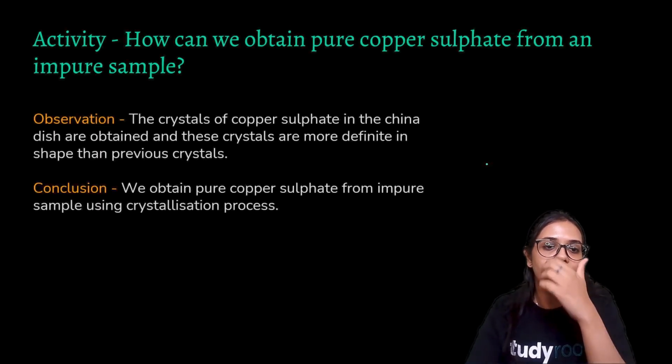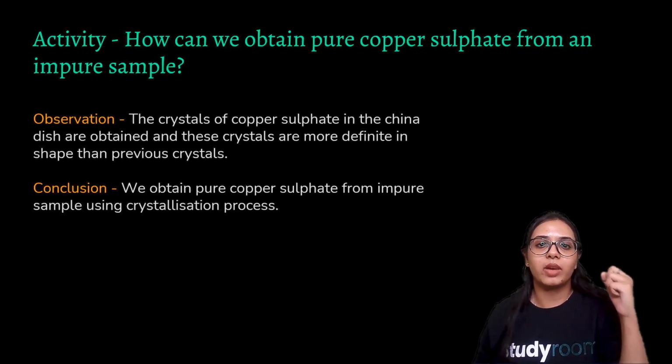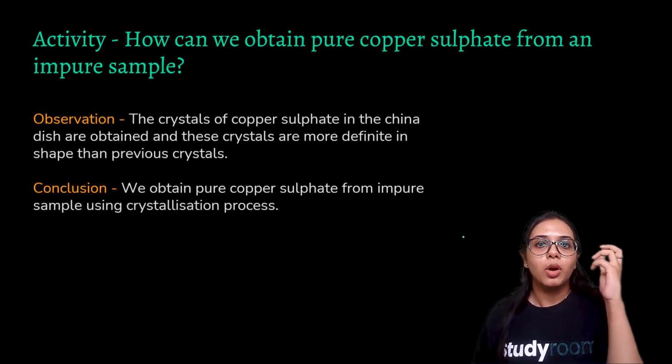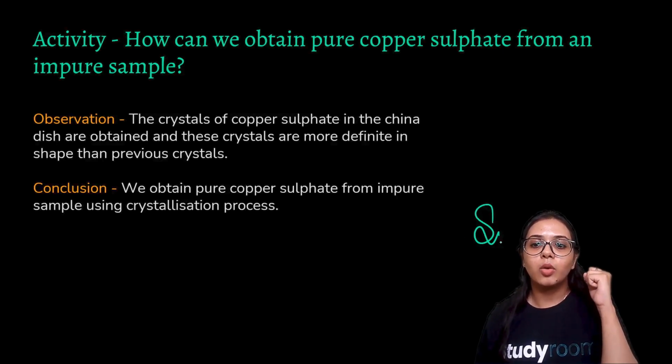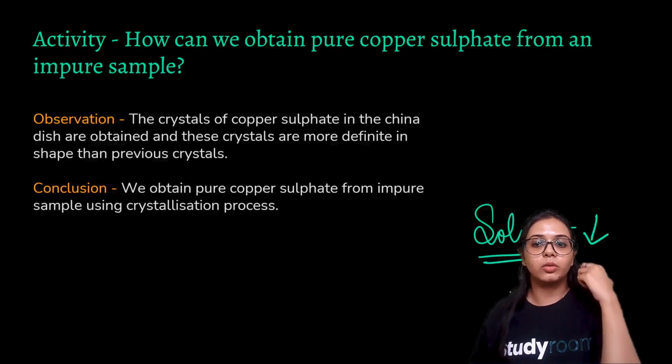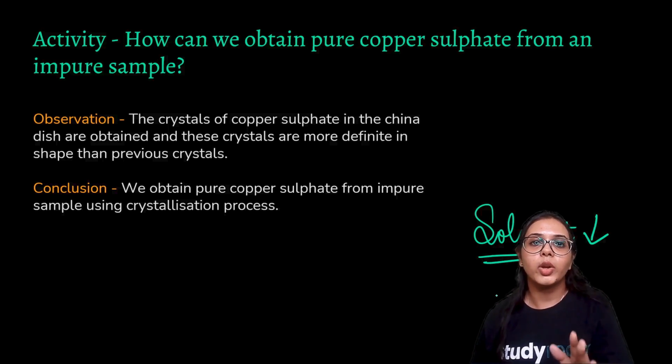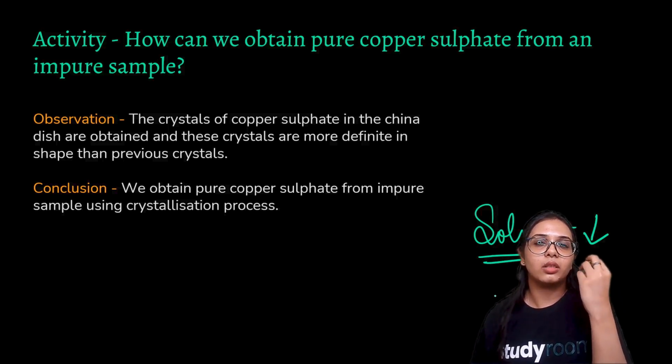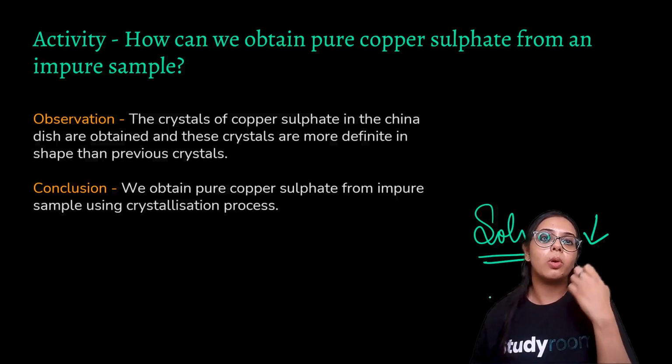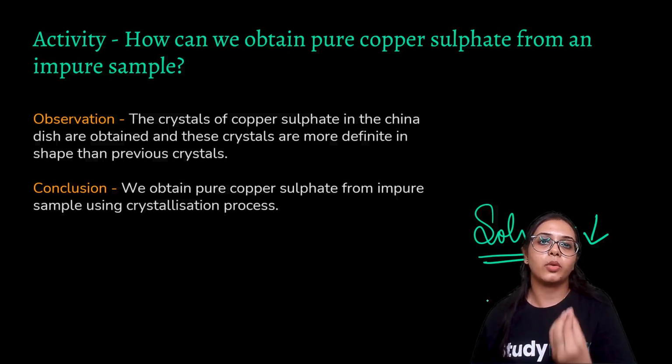We observe that because we have let the water evaporate, we are letting the amount of solvent in the solution decrease. So a point will come when the water won't be able to hold all the amount of copper sulfate.